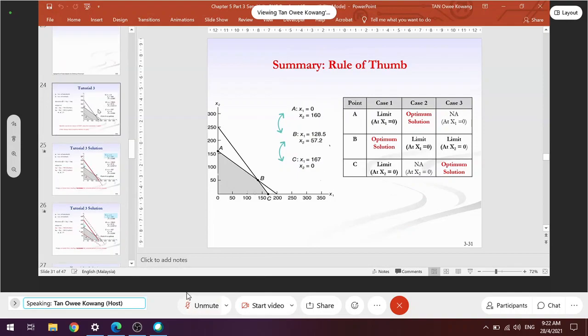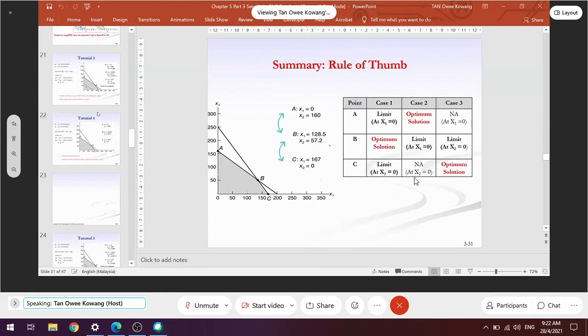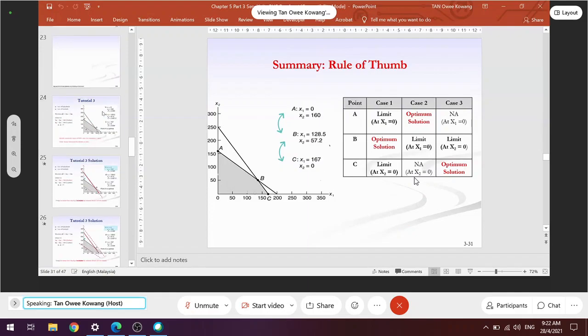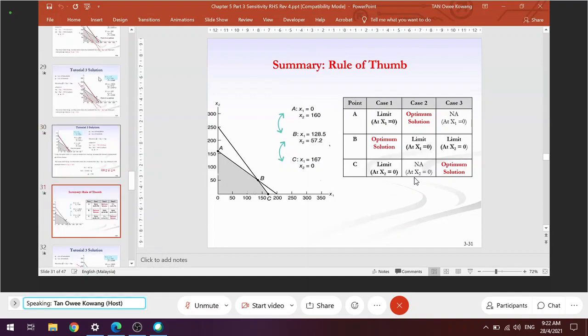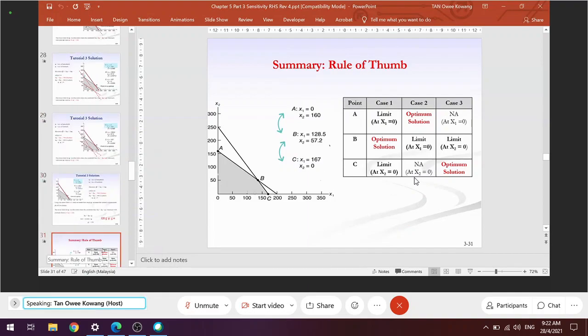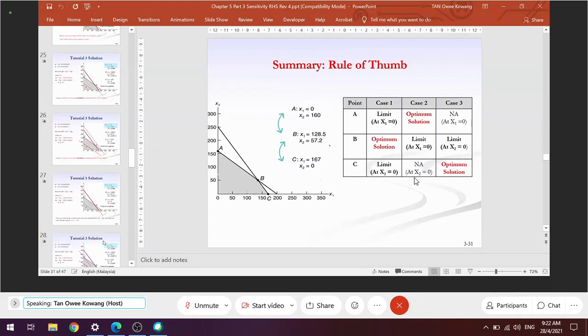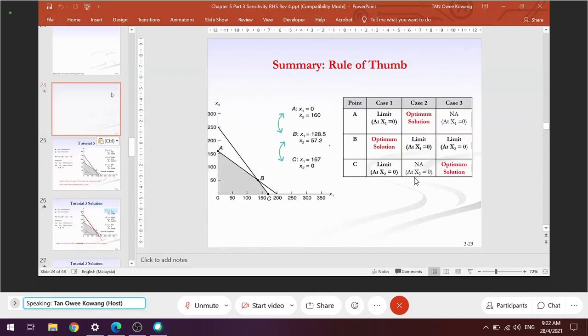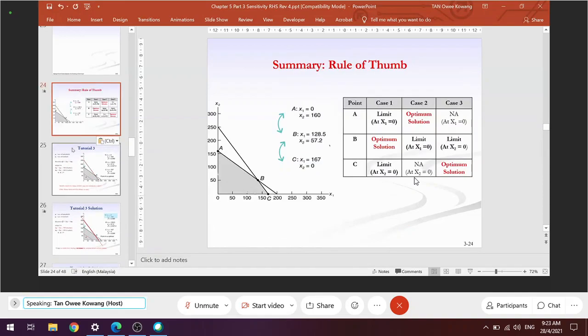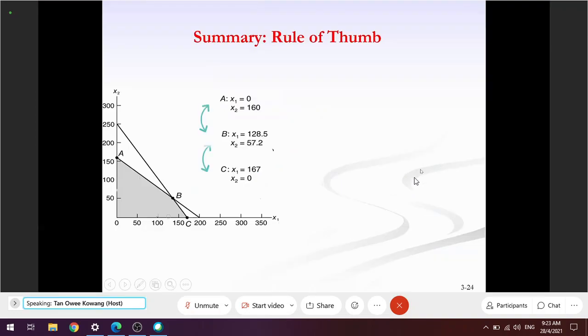So I retrieved the original slide and modified it a little bit. Then I'm going to talk about tutorials 3 and 4 now. But now I changed my mind a little bit. I will discuss this one first. Normally, I let students try first, then I explain the summary. But today, because you're very confused, I don't want to confuse you even more. So I will discuss the table first. Once you know the table, you will see that all the tutorials are in fact so easy. All right, this is the rule of thumb.